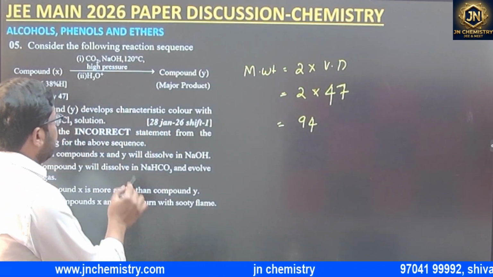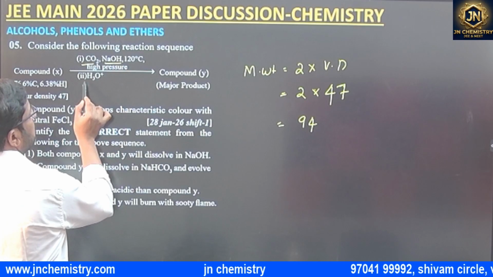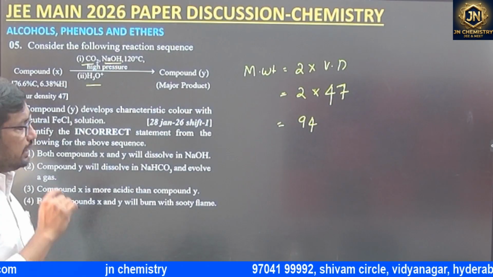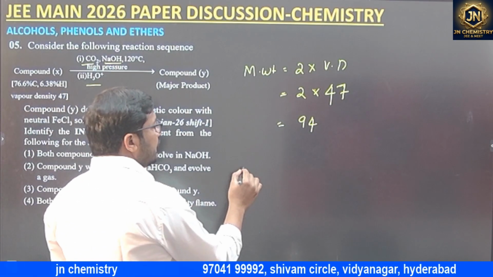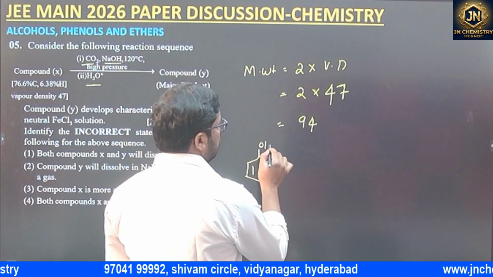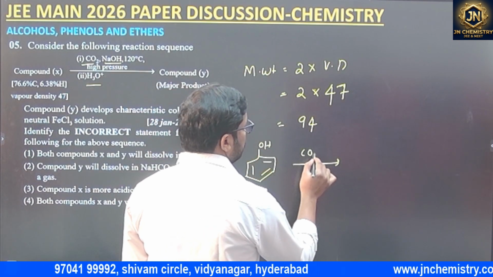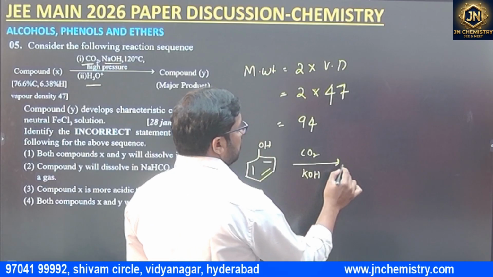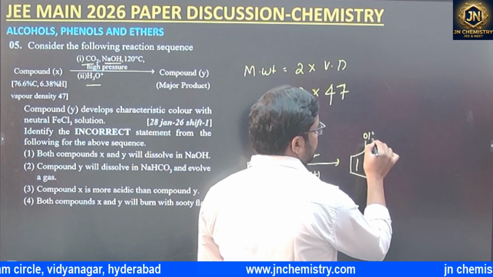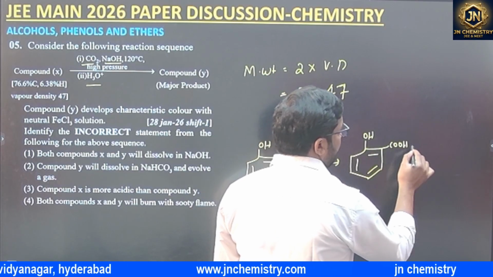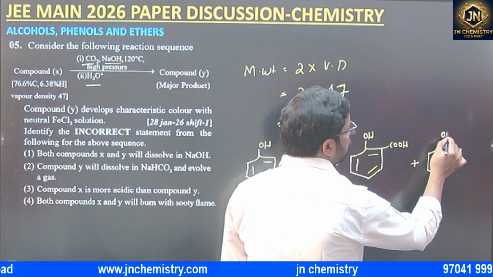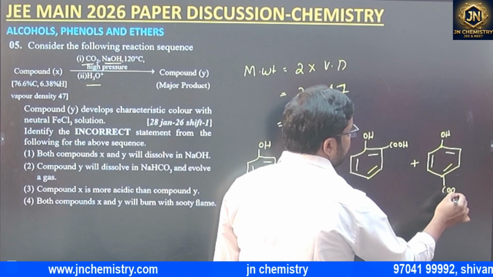And when it's treated with CO2 and NaOH at high pressure, and then acidic medium, it's very simple. It's the Kolbe reaction. What is the Kolbe reaction? When phenol is treated with CO2 in the presence of base, we will get ortho-hydroxy benzoic acid and para-hydroxy benzoic acid, that is, ortho-salicylic acid and para-salicylic acid.